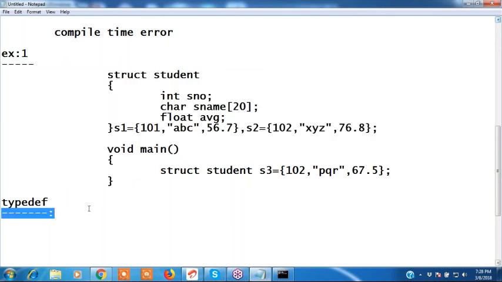Typedef is what? Typedef is a keyword. Using the typedef keyword.